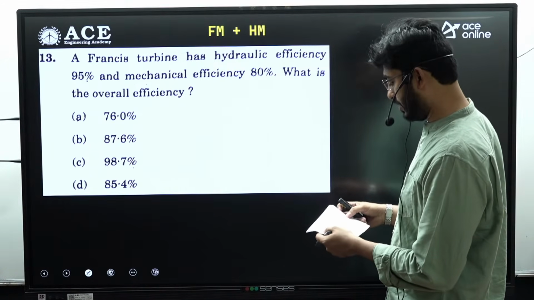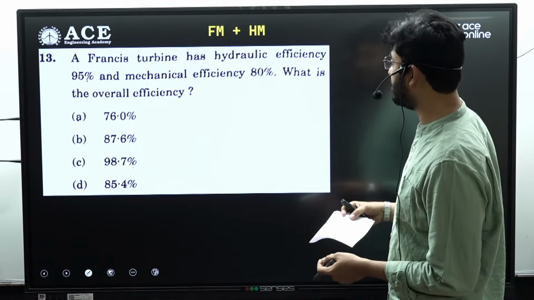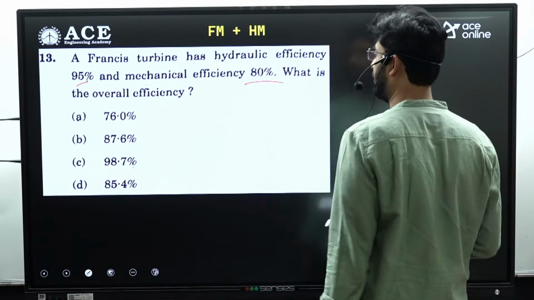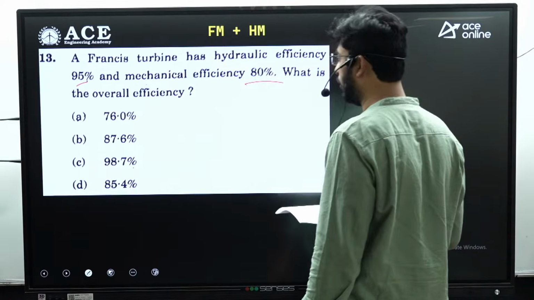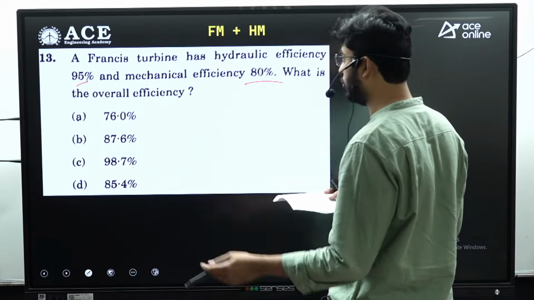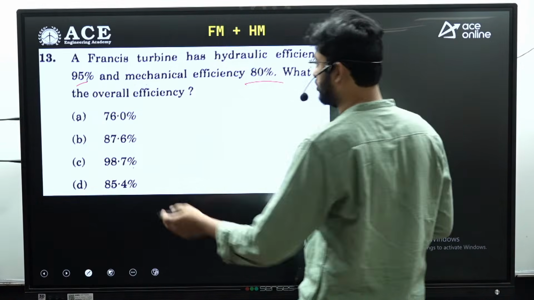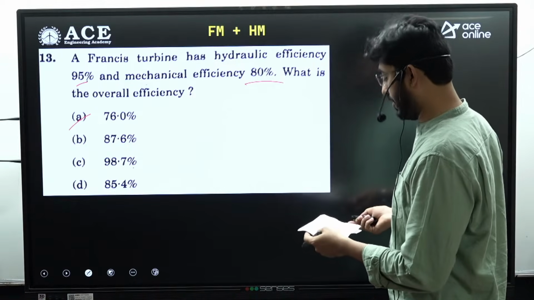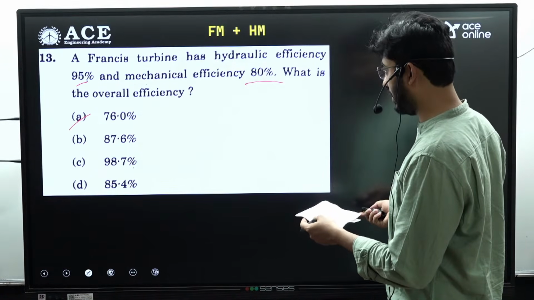Okay, next is question number 13, that is, Francis turbine has a hydraulic efficiency of 95% and mechanical efficiency of 80%. What is the overall efficiency? The overall efficiency, if you put those values in the formula, so answer will be 76%. Okay, question number 13th is option A.